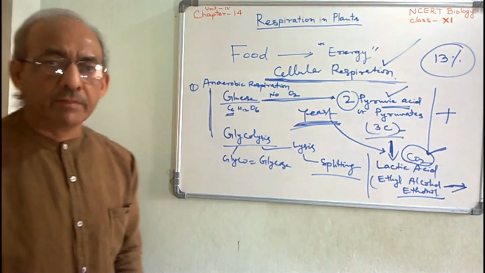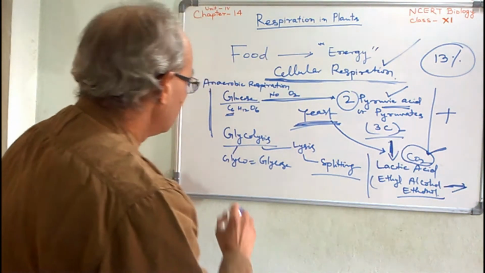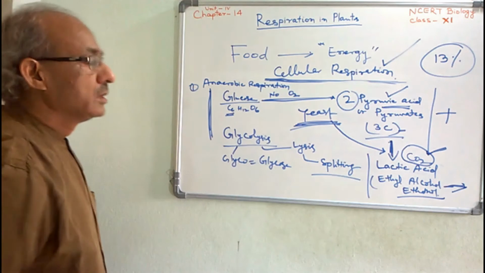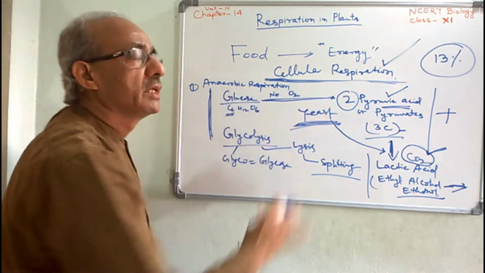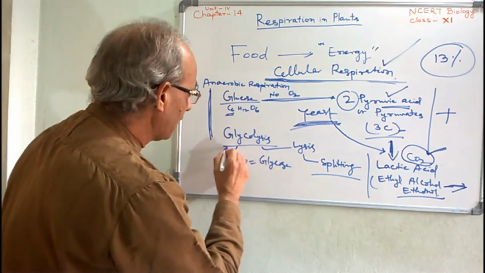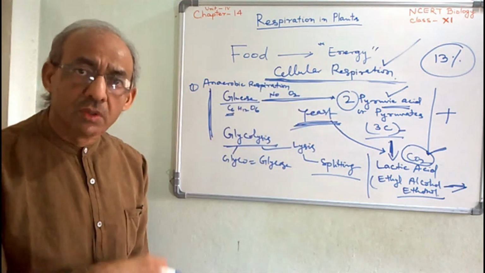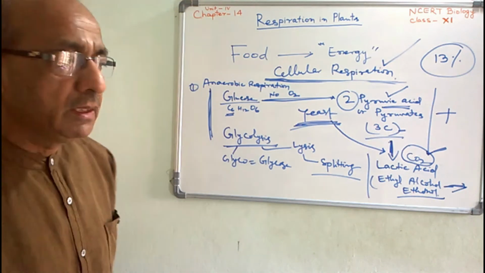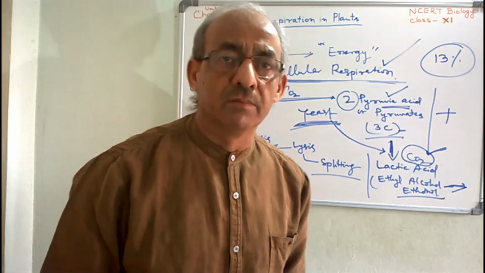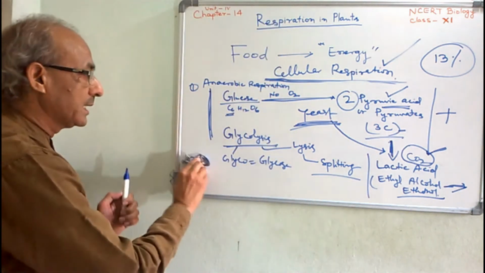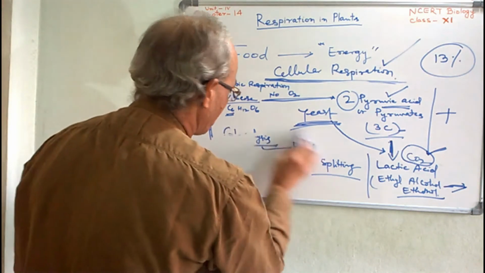In the human body, this process of anaerobic respiration, that means up to glycolysis, part of the cellular respiration, also takes place in skeletal muscle. Skeletal muscle, you note down.